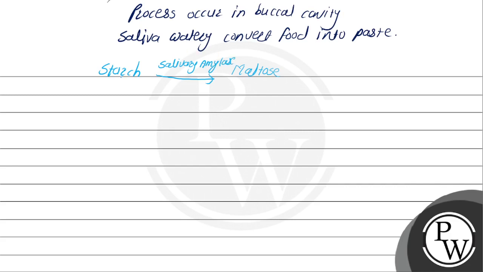The other name of this enzyme is ptyalin. Maltose is a small sugar, a disaccharide, and starch is a polysaccharide. This process occurs in the buccal cavity, where the complex carbohydrate is broken down into a simple one. I hope you clearly understood it.